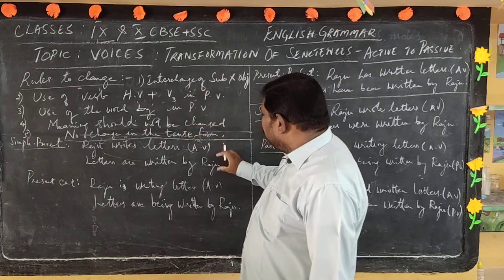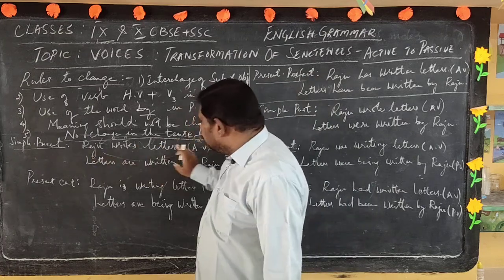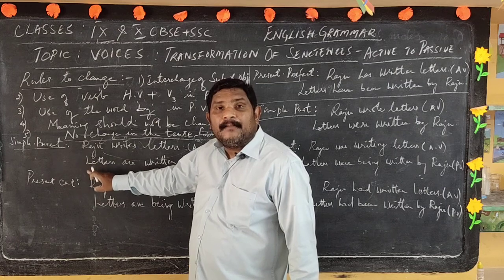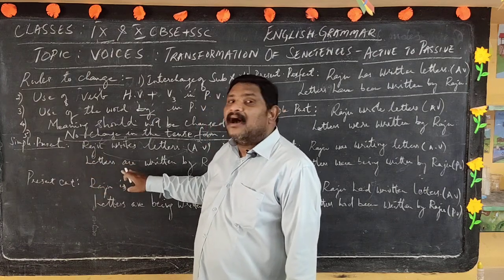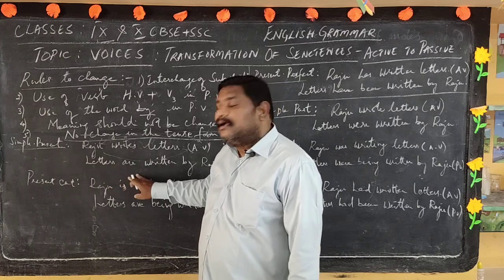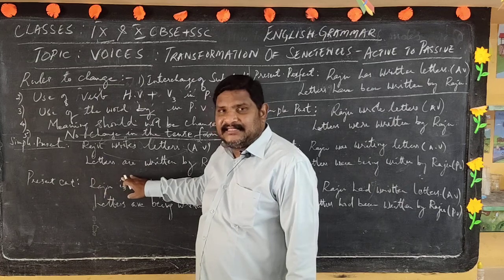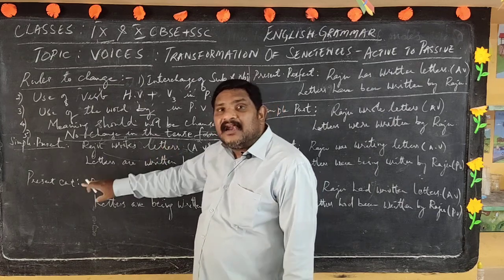So I brought letters forward here. Because letters is plural, I have taken "are": letters are. If it is a singular letter, then "letter is". If Raju writes a letter, then letter is.